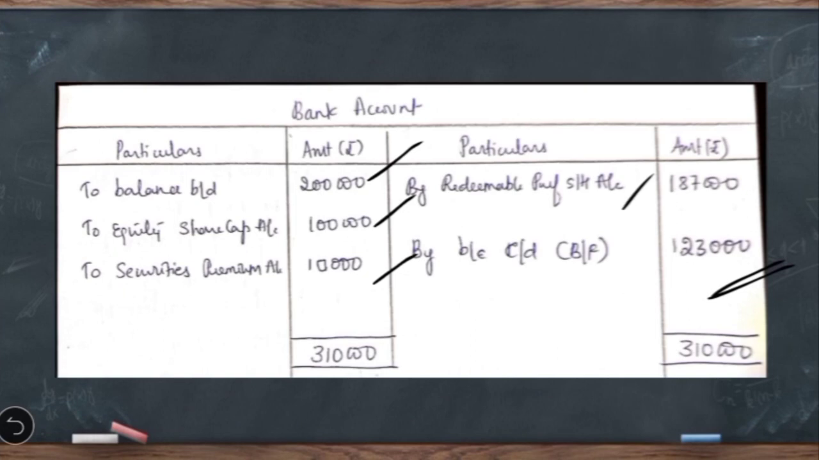So these were the requirements. First we have shown the working notes with regard to providing the premium on redemption as well as capital redemption reserve. Then we have passed the entries along with the forfeiture entries, and finally we have prepared these 3 accounts.